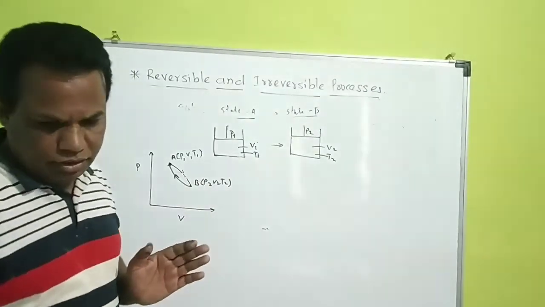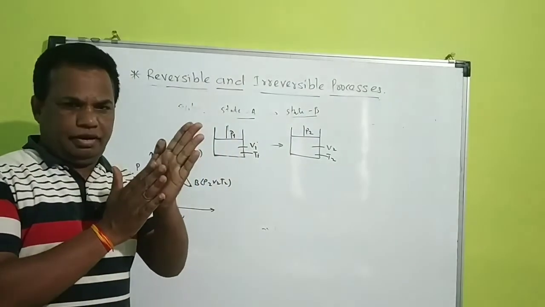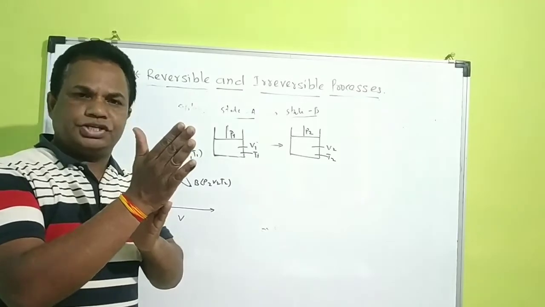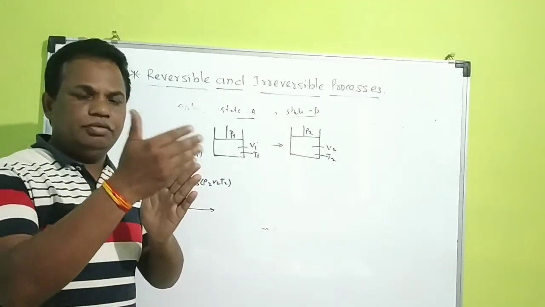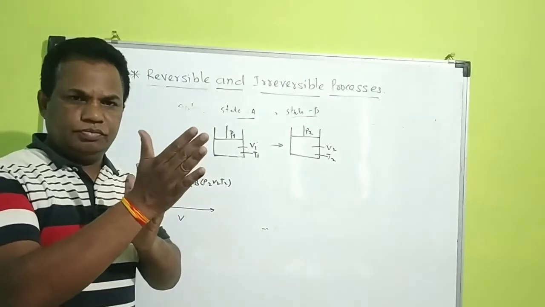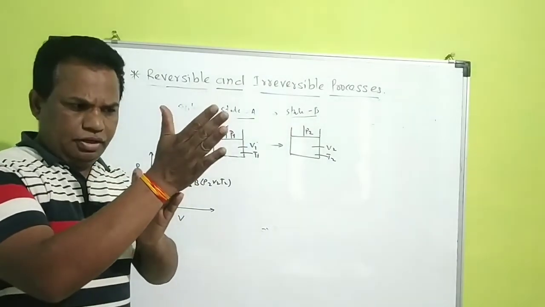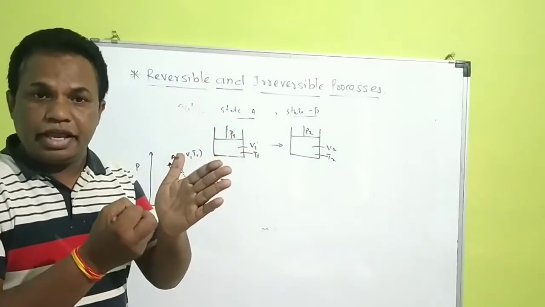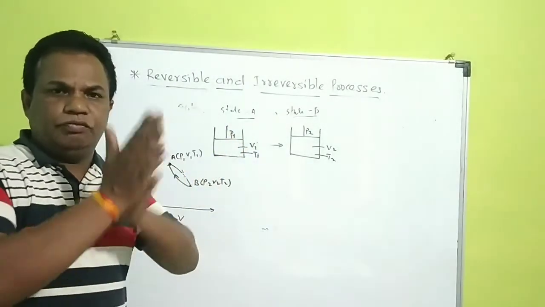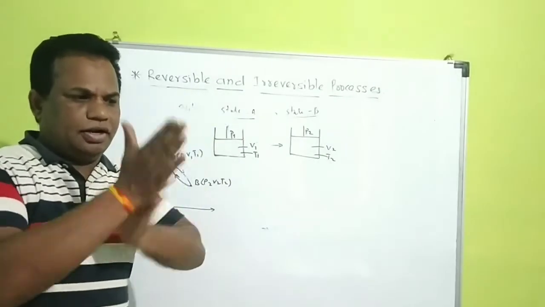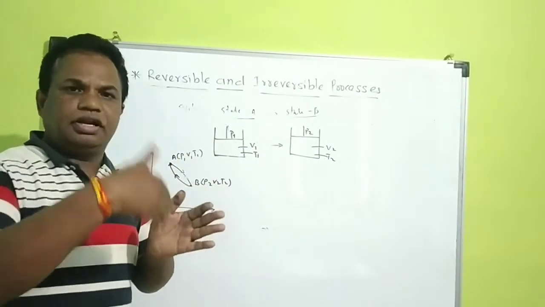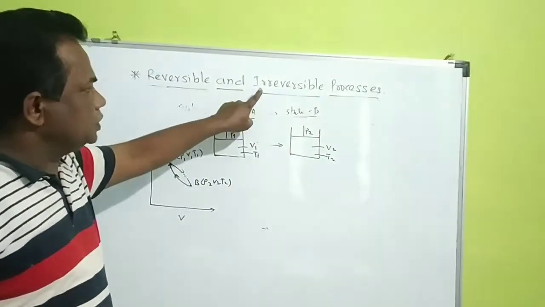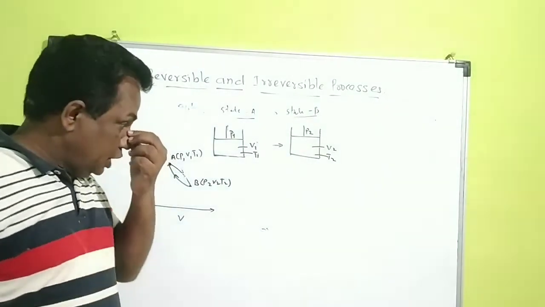If I rub these two hands in this direction, then due to friction energy is produced. That amount of energy must be regained when you rub in the reverse direction. But it is not possible. When I rub direct, reverse, direct, reverse, ultimately the energy goes on increasing. This process is an irreversible process because there is loss of energy.